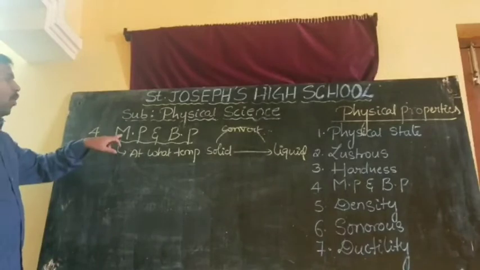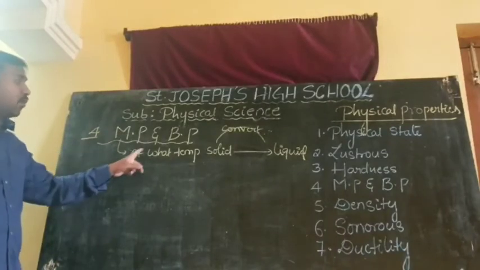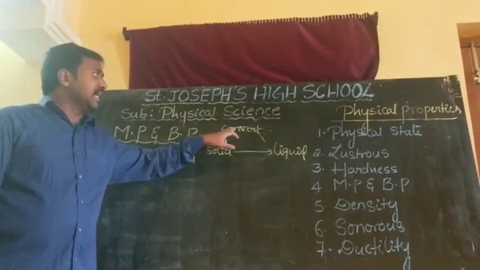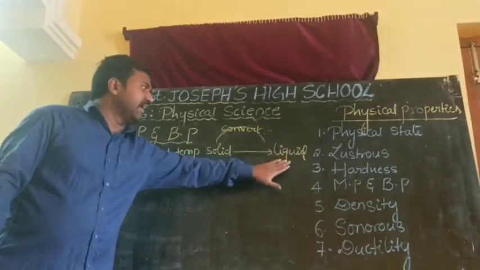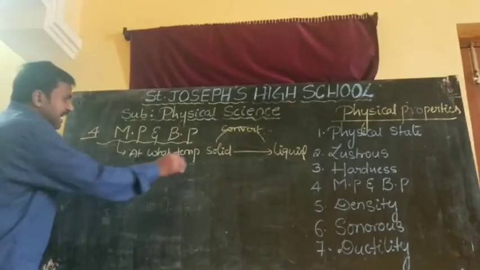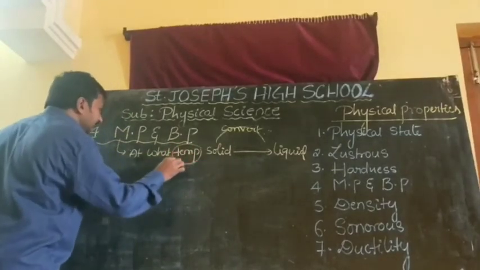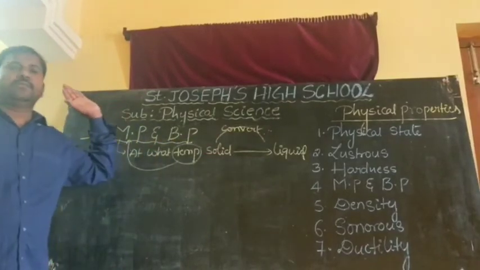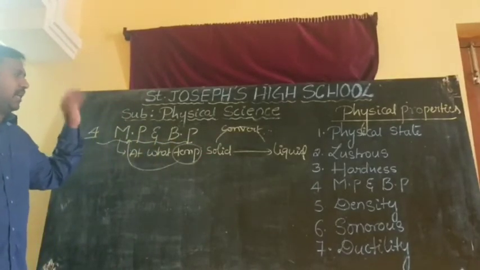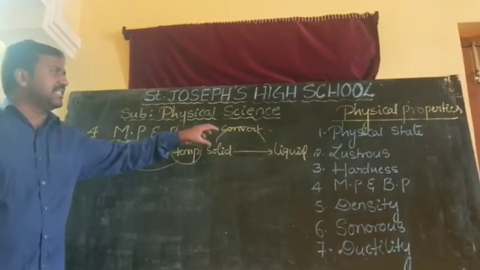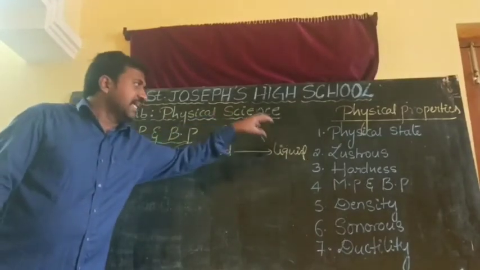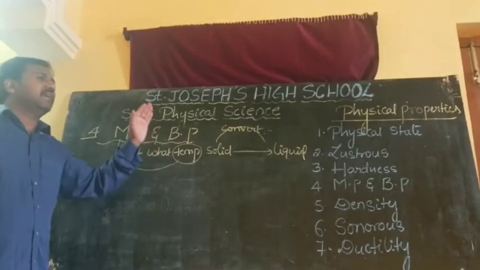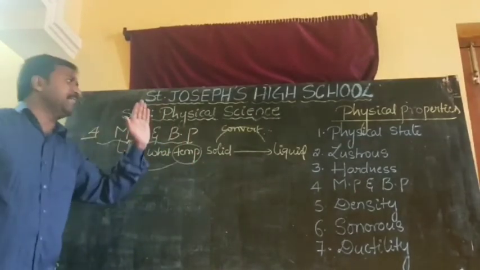Once again, what is meant by melting point? At what temperature the solid substance converts into liquid substance, that temperature is called the melting point of that substance or material.